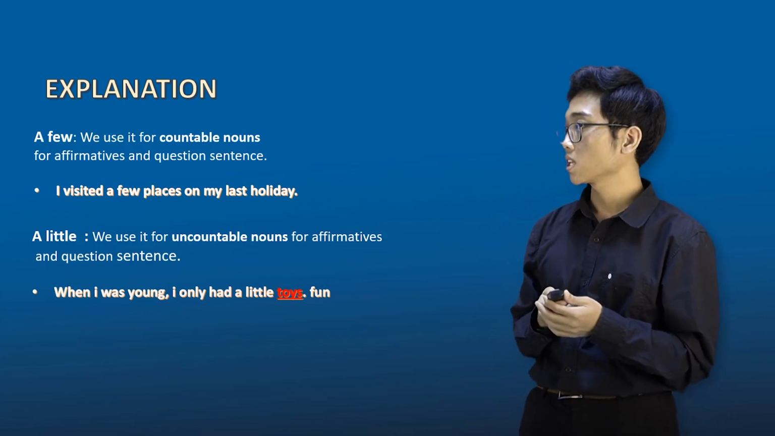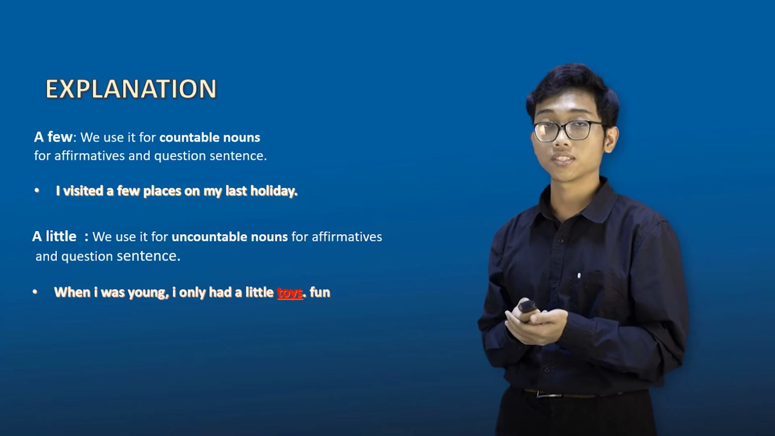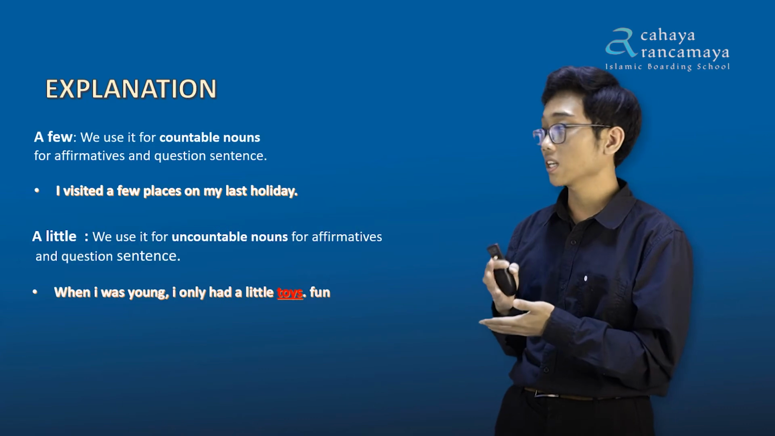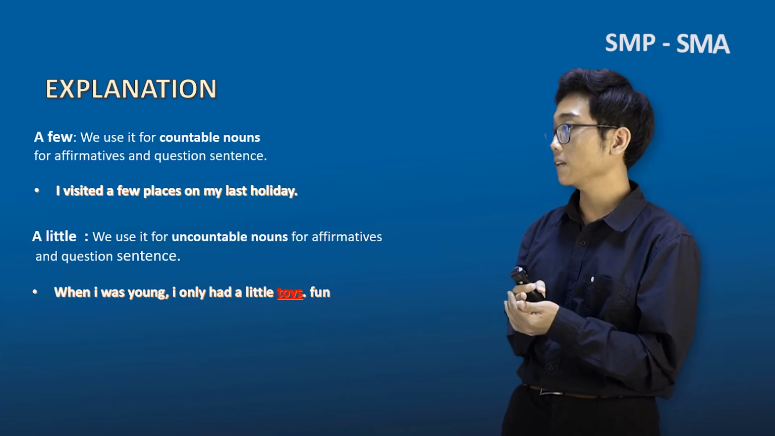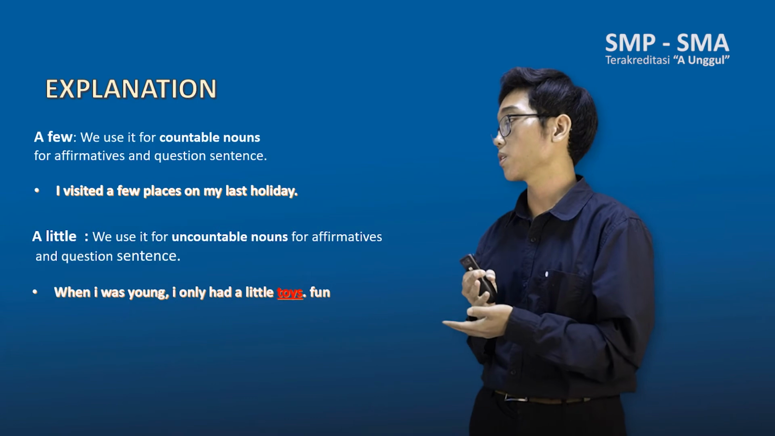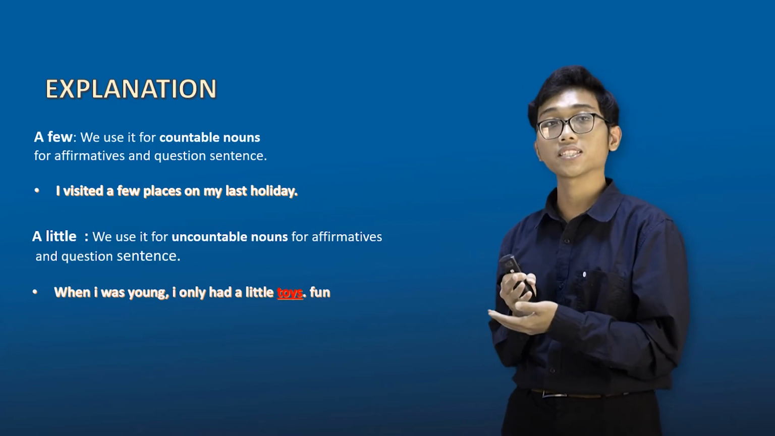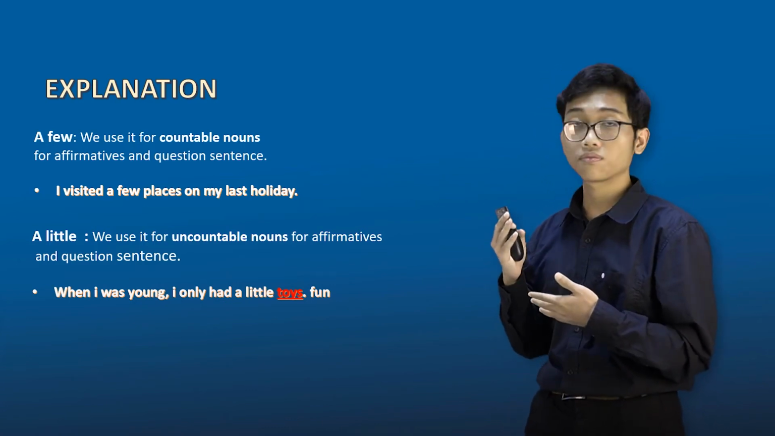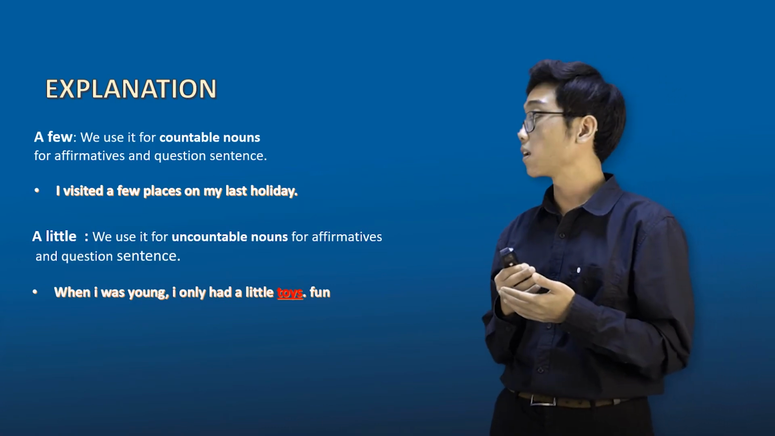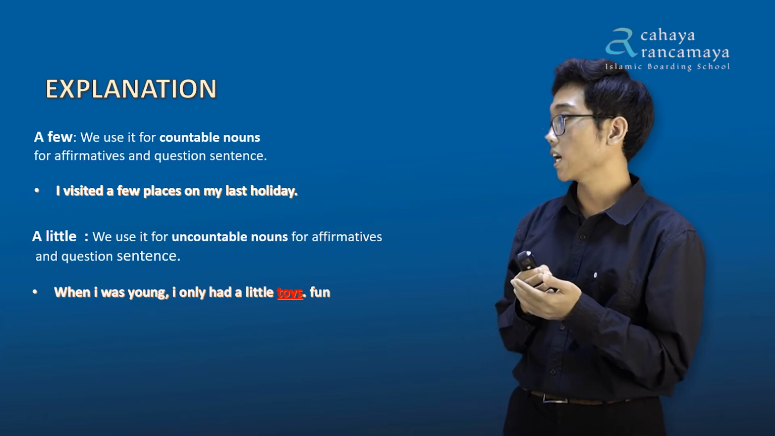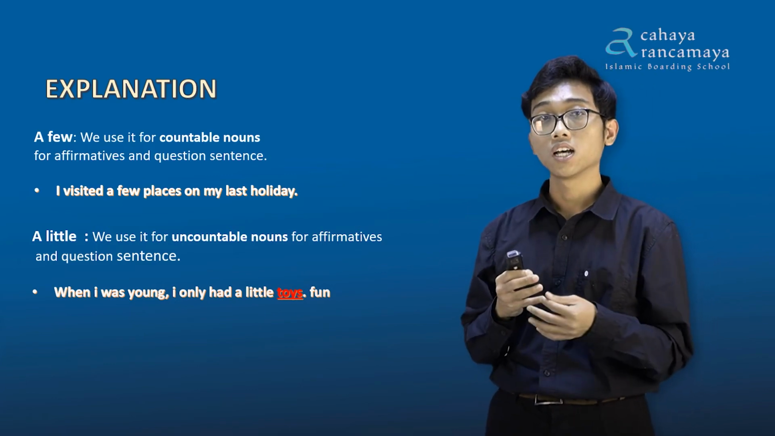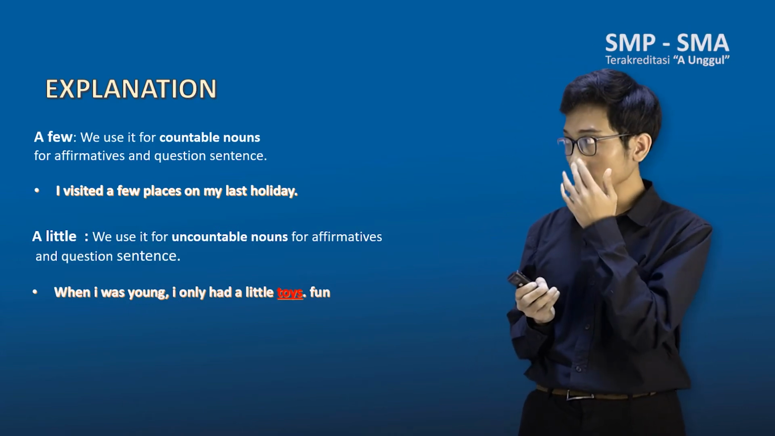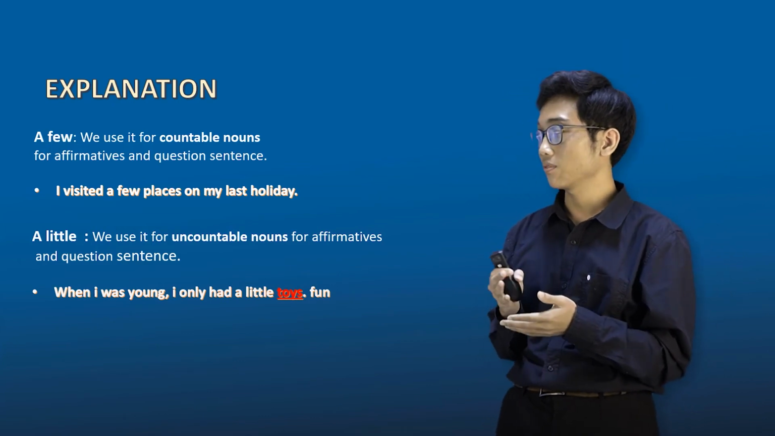And here's the example. When I was young, I only had a little toys. Again, we can see that I put different colors on toys, so there must be something wrong in this sentence. Toys is a countable noun, so we have to replace it with something uncountable, and here I put fun. We can replace the word toys with fun. When I was young, I only had a little fun, because we can't count exactly fun. So remember, these are the differences.